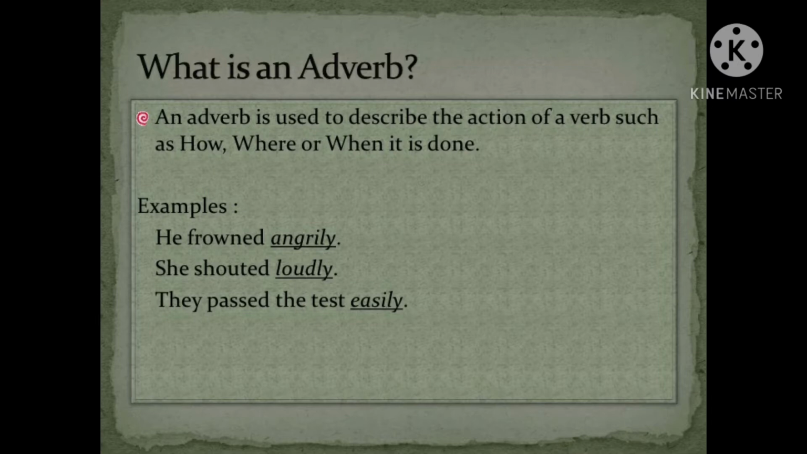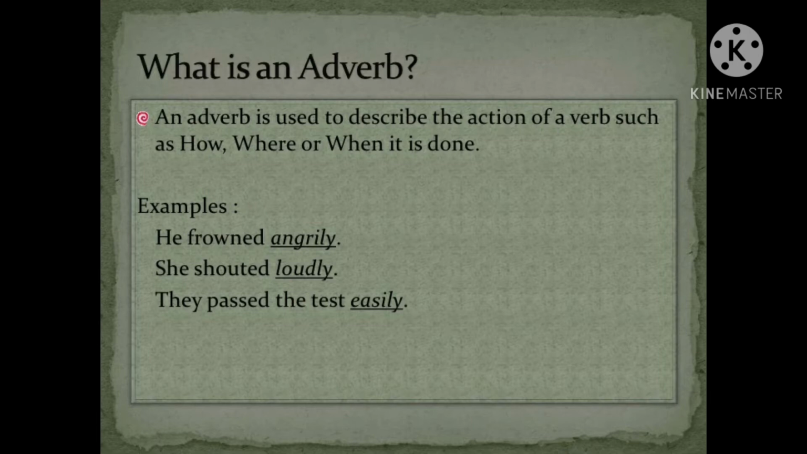Now what is an adverb? An adverb is used to describe the action of a verb such as how, where or when it is done. So it describes the action of the verb, at what time, at which place the work is done, and it also helps to modify the meaning of a verb. It also modifies the meaning of adjectives and other adverbs.